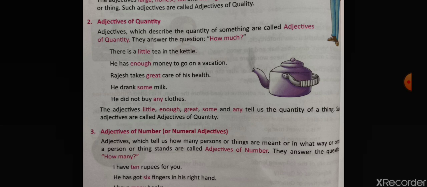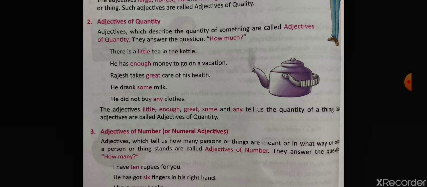How are these sentences different? In the first sentence we are not telling the exact amount of the rice that I have. But in the second sentence I am telling the exact amount of rice that I have. So this is the difference between adjective of quantity and adjective of number. In both of these types we are talking about the quantity only, kitna hai. But in adjective of quantity we are talking about some amount, not the exact amount, but in number we are talking about the exact amount.